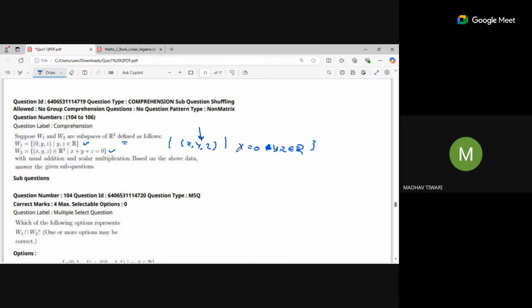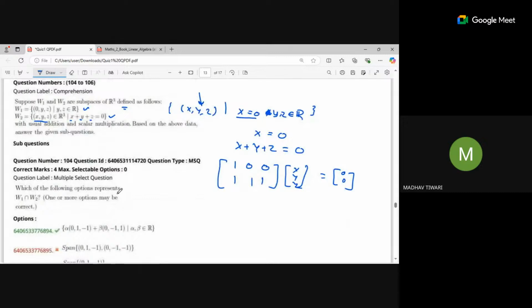So I got one equation from here, that is x is equal to 0. Now in the below one, it is also taking all those vectors for which their x component plus y component plus z component is 0. So you can write this equation as well, x plus y plus z is equal to 0, right? Now if you represent it in matrix format, what you will get? 1, 0, 0, and here you will get 1, 1, 1, times x comma y comma z will be equal to 0 comma 0.